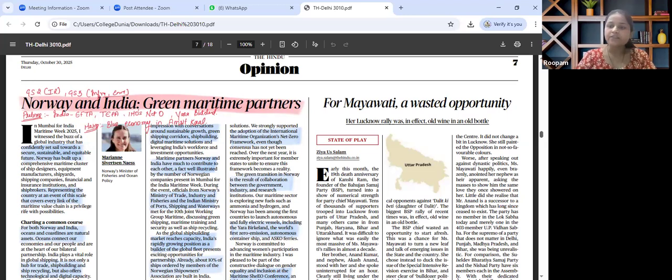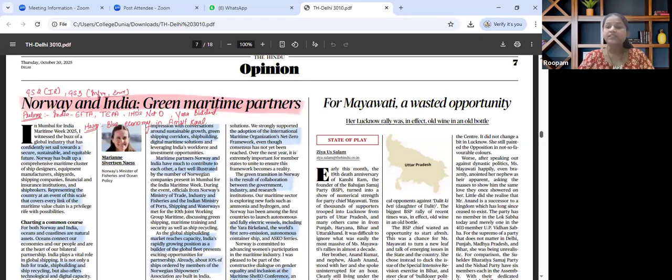From prelims perspective, we need to know about India-EFTA TEPA, the India-Norway Task Force on Blue Economy, Maritime India Vision 2030, the IMO's net zero framework, and the world's first autonomous zero emission ship, knowing about it.